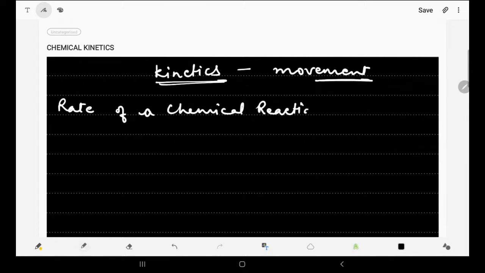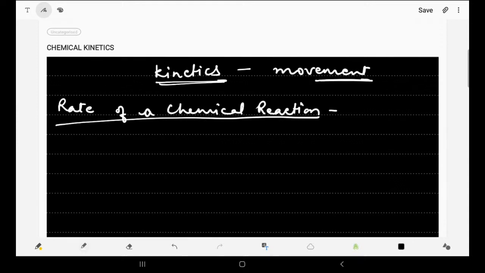Rate of a chemical reaction. What does it mean? Like, at what speed the reaction is taking place. Now how can we measure the speed? If it is a vehicle, we can measure the speed with a speedometer. But for a chemical reaction, this is not the case. How can we measure the speed of a chemical reaction?